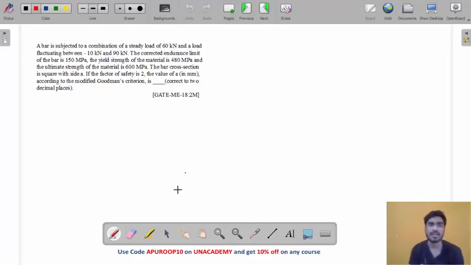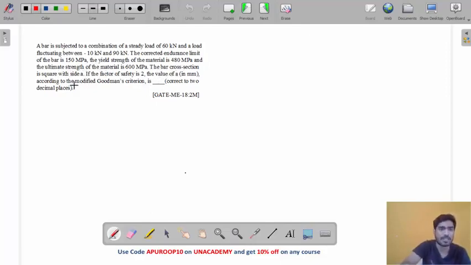Okay, so my friend, this problem is a special problem. Why? Because in this problem there is a steady load and there is a fluctuating load. Both the loads are acting. Endurance strength, yield strength and ultimate strength are given, the factor of safety is given, and we need to find the size. The cross section is a square and we need to find the value of the side.